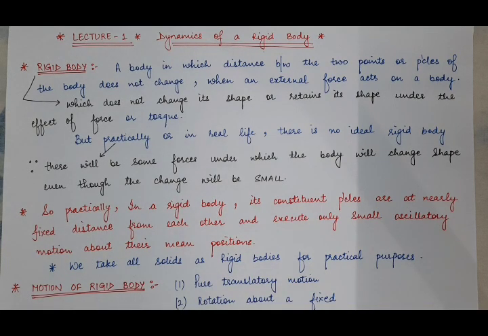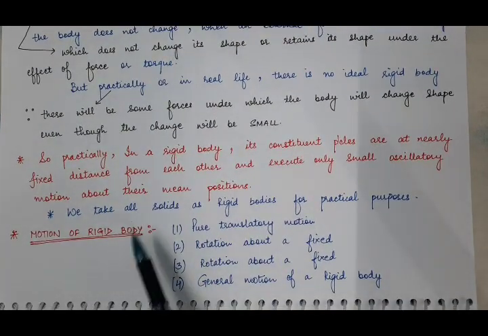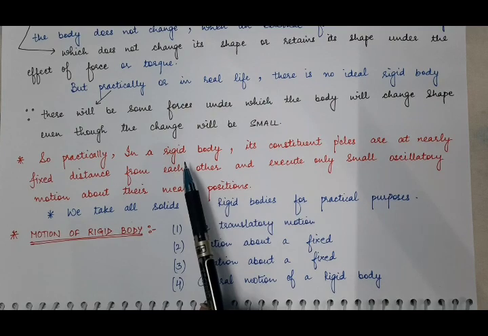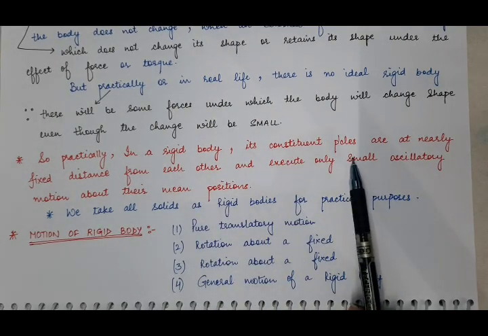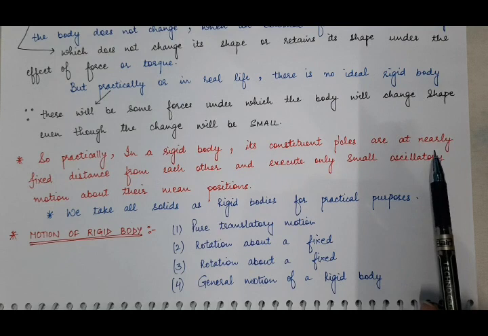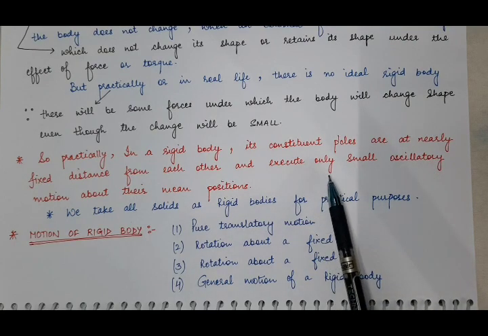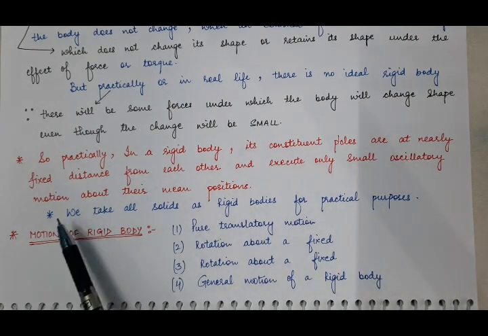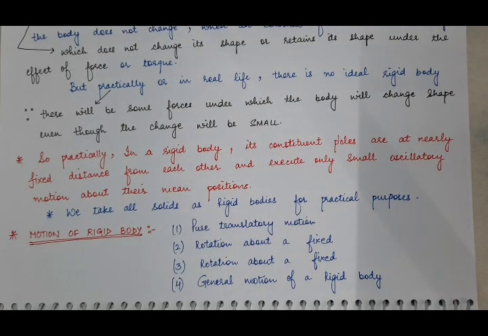So what will be the practical definition of a rigid body? Practically, a rigid body is a body in which its constituent particles are nearly at a fixed distance, approximately at a fixed distance from each other, and in case of a practical rigid body, all these particles will execute small oscillatory motion about their mean position under the effect of the force acting on them.